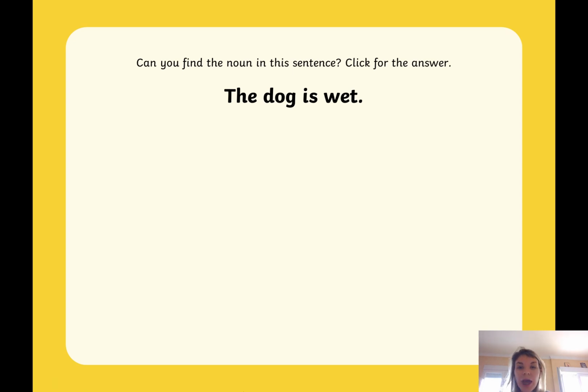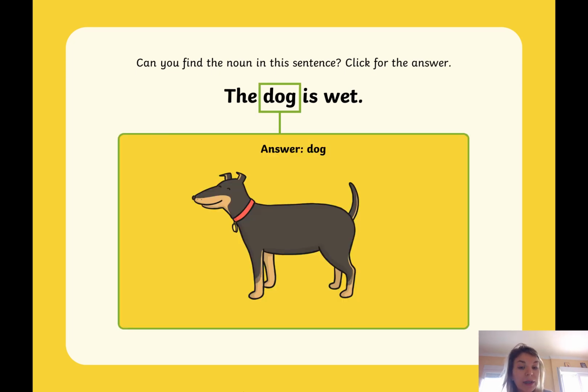So, can you find the noun in the sentence? Click for the answer. The dog is wet. So which one of those words is the noun? The dog is or wet. I'm going to do the first one, and the next ones will wait a few seconds. I'm sure you've probably worked it out already. The answer is dog. Dog is the thing, it's an animal, and the describing word, the adjective, is wet, okay?